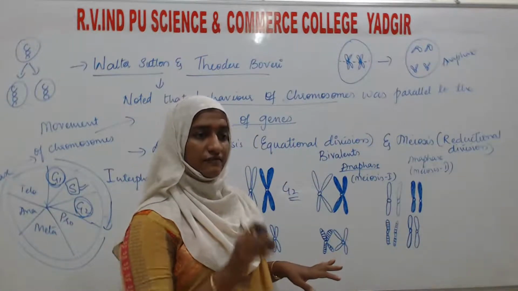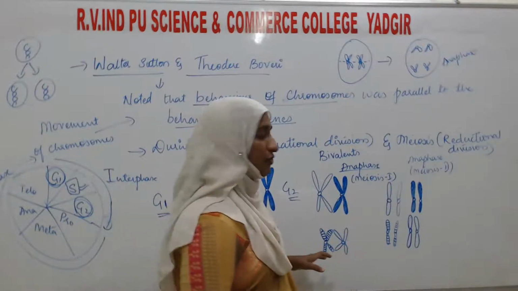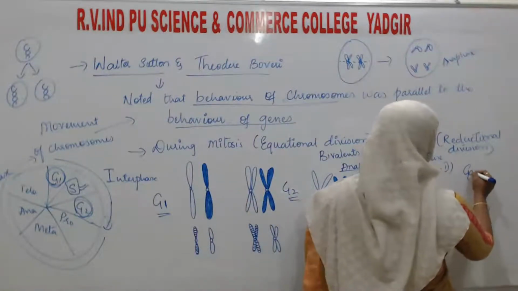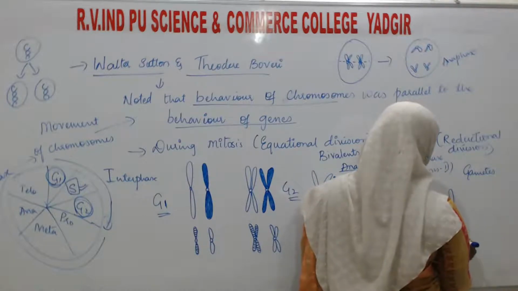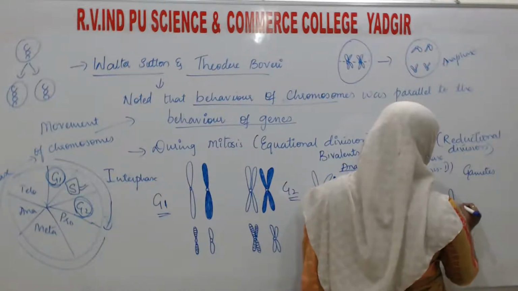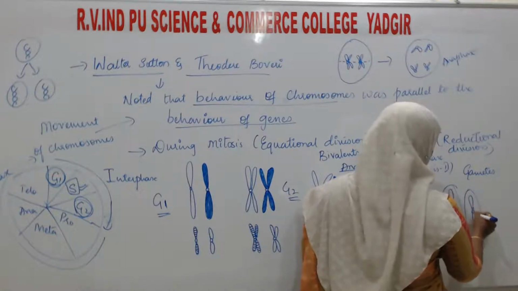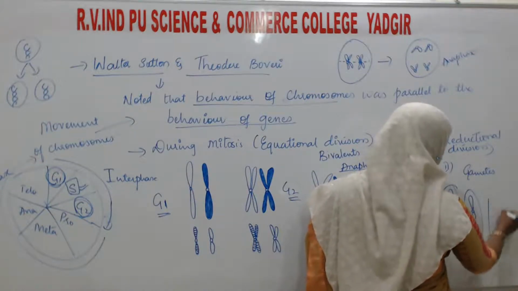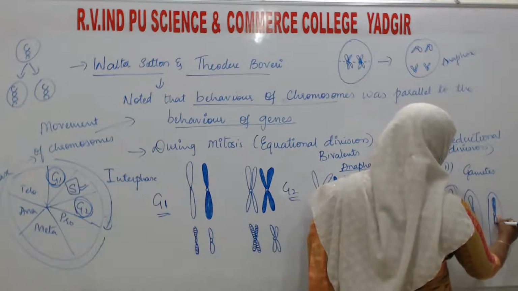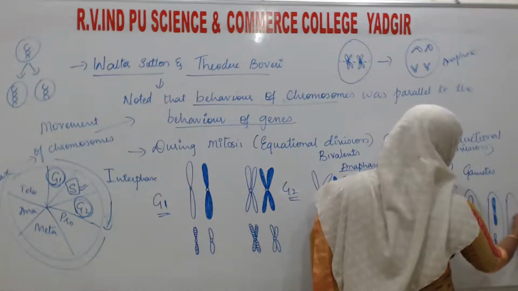They are separated from each other from the centromere point. Then next, when the germ cells, the gametes, are going to form, you can see these are the gametes, where the 4 chromosomes are going to be separated. This is one germ cell, this is another germ cell, this is the third one, and this is the fourth one.